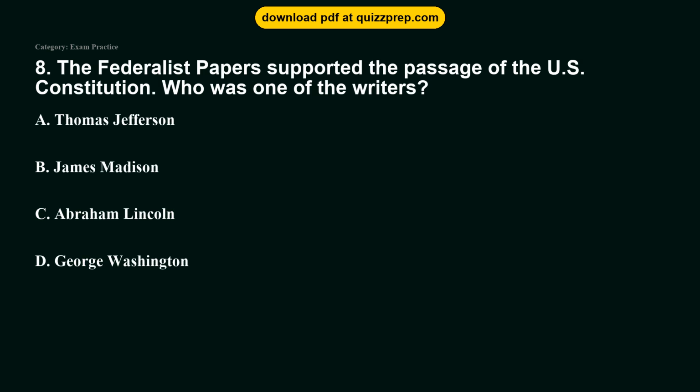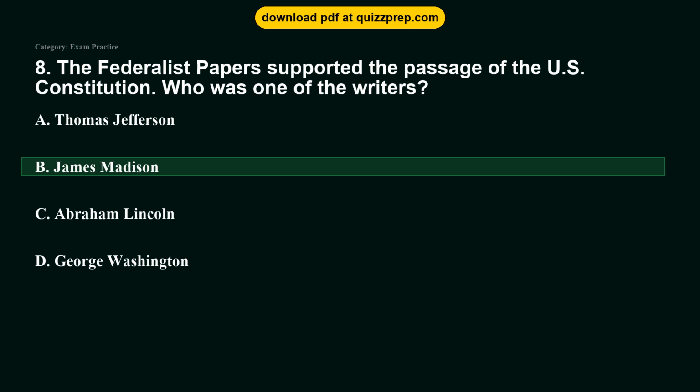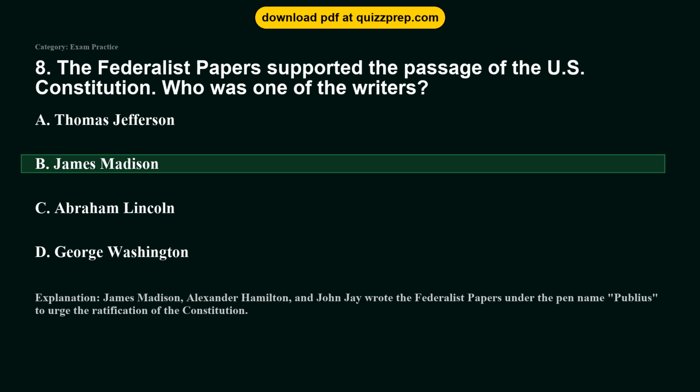Question 8. The Federalist Papers supported the passage of the U.S. Constitution. Who was one of the writers? Option A. Thomas Jefferson. Option B. James Madison. Option C. Abraham Lincoln. Option D. George Washington. The correct answer is option B. James Madison. James Madison, Alexander Hamilton, and John Jay wrote the Federalist Papers under the pen name Publius to urge the ratification of the Constitution.